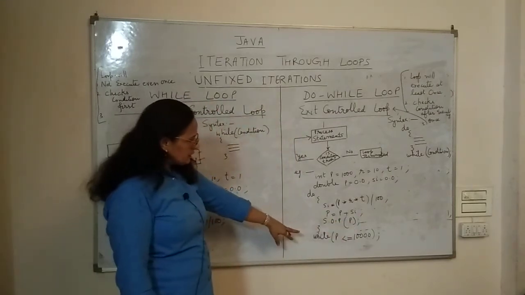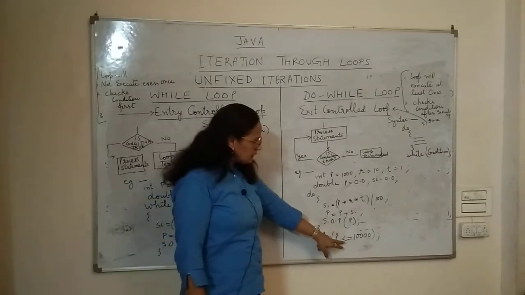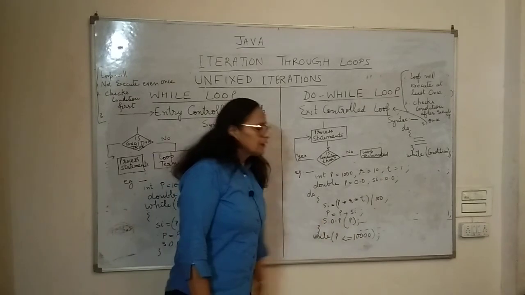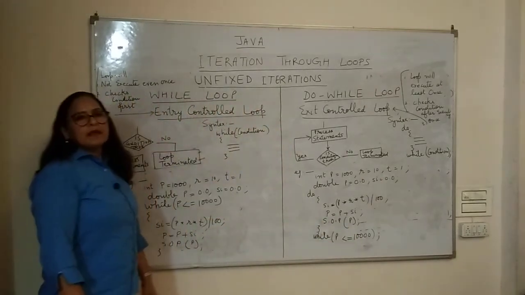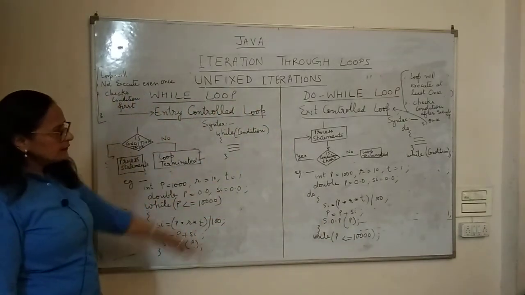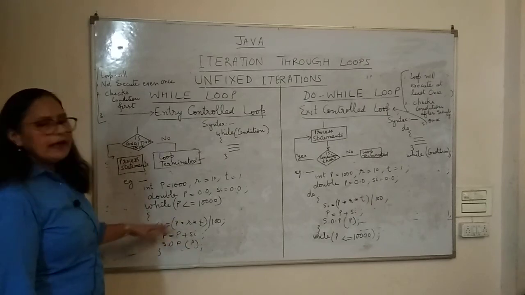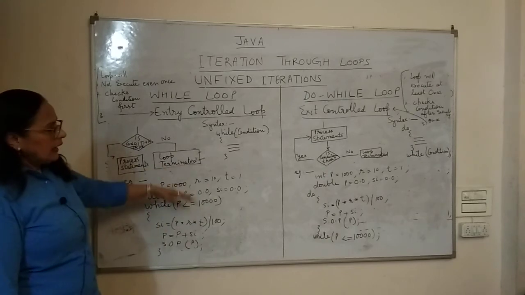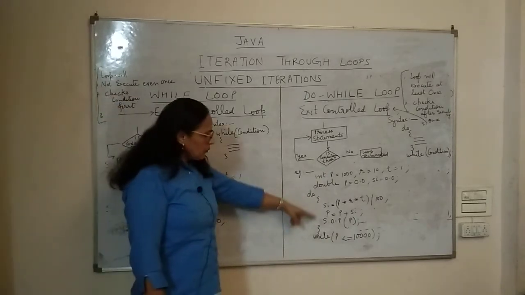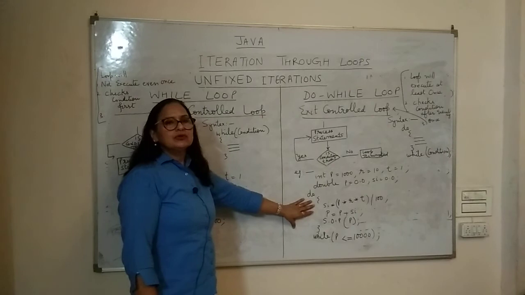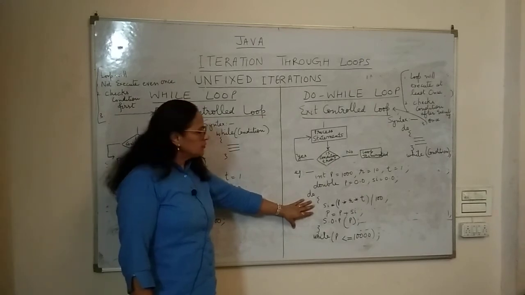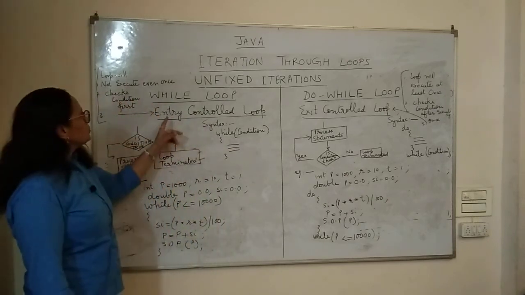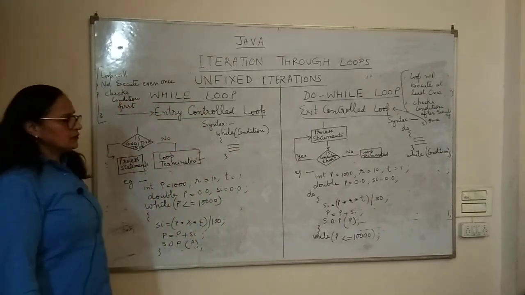Lastly, you will see the difference over here. The while statement is at the bottom, while condition, this is p is less than equal to 10,000, and then the semicolon. My dear friends, now this is the difference between while and do while. The purpose is the same, that depending upon the program it is going to decide how many times the loop is going to be executed. So that's why it is known as unfixed iteration.